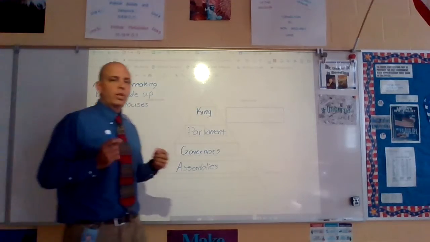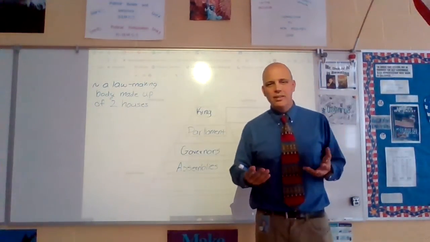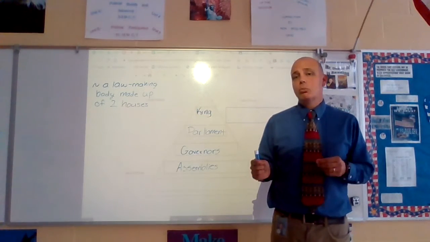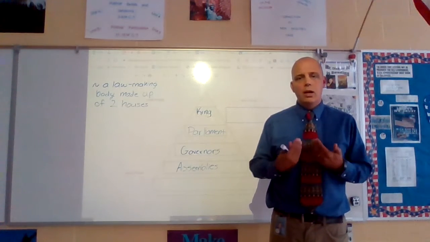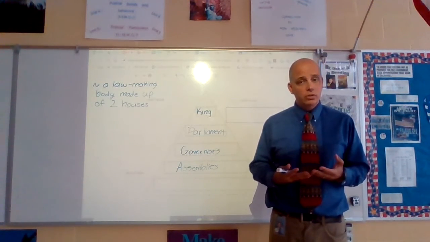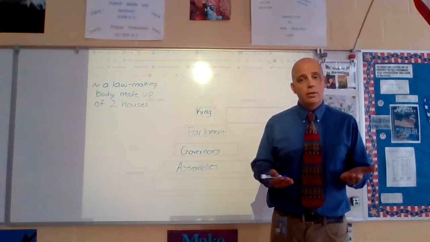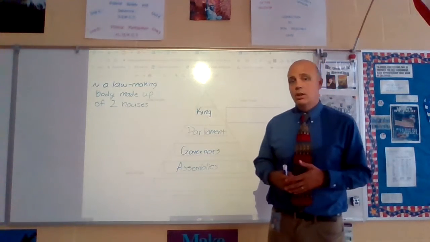I mean, think about the prefix bi in bicameral. What does bi mean? Well, it means two. All right, so if we have bicameral, we're talking about two houses of the government. Our government today has two houses. We have the House of Representatives and we have the Senate. They make up our Congress. So we have a bicameral legislature.